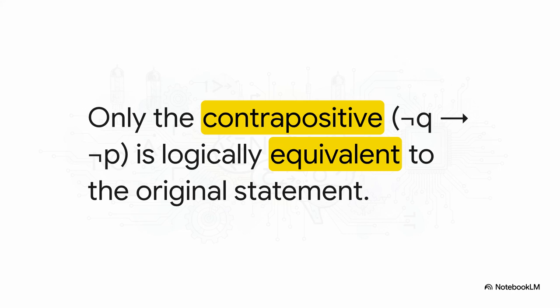If the original is, "If it is raining, the home team wins," the contrapositive flips and negates both sides, becoming, "If the home team does not win, then it is not raining." They mean the exact same thing in logic. Assuming the converse, like "if the home team wins, it is raining," is logically equivalent is honestly one of the most common errors in reasoning out there.